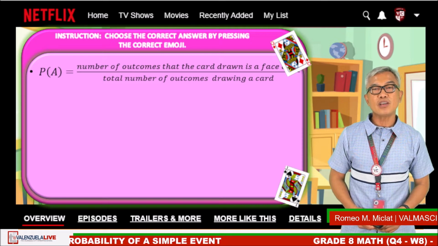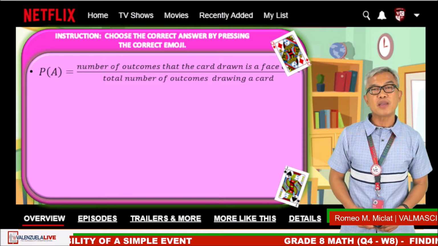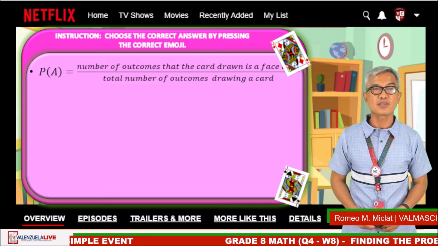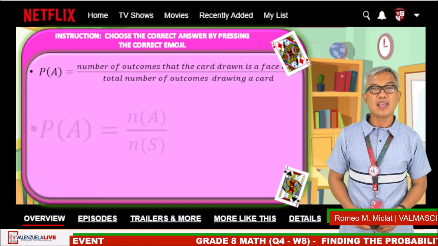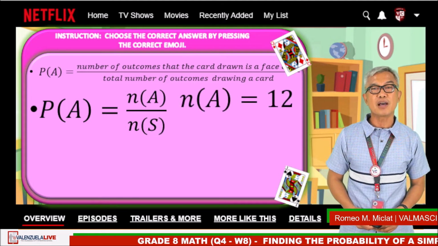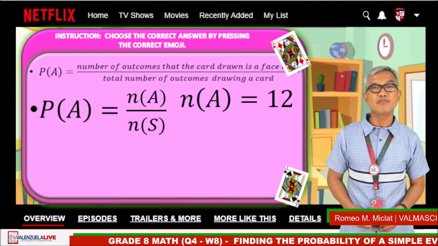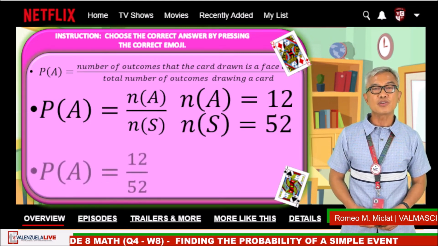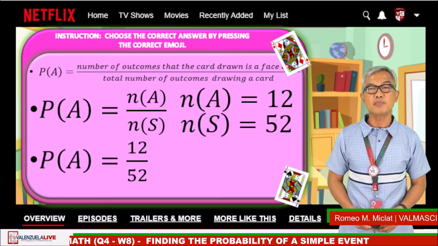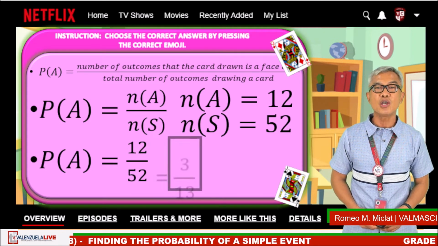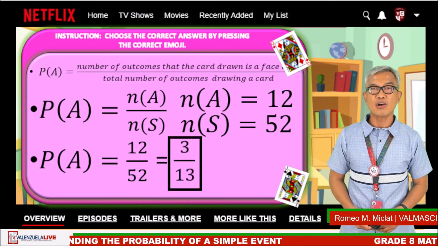Then the probability of event A is equal to the number of favorable outcomes divided by the total possible number of outcomes. The probability of event A is equal to the number of event divided by the number of sample space. The number of event is 12. The number of sample space is 52. So substituting to our formula, the probability of event A is equal to 12/52, which is also equal to 3/13.